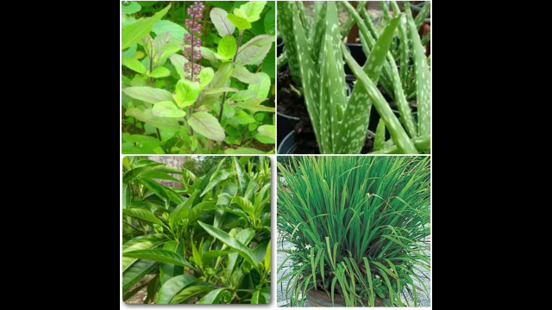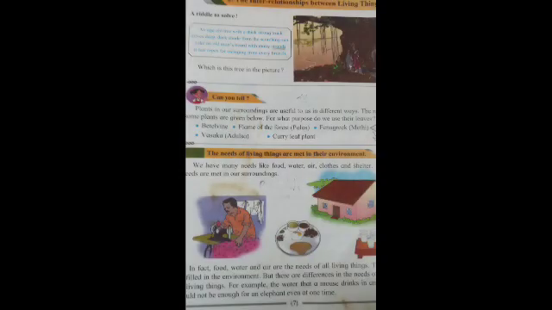Example, cotton, jute. So, students, by all these examples, we can come to a conclusion that all the living things on the earth are dependent on each other. That is, there are interrelationships between living things. Look at the textbook here. We have many needs like food, water, air, clothes and shelter. All these are met in our surroundings.